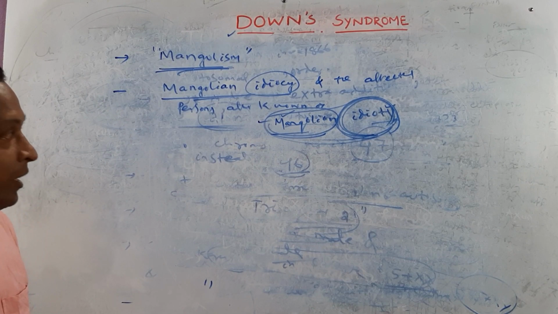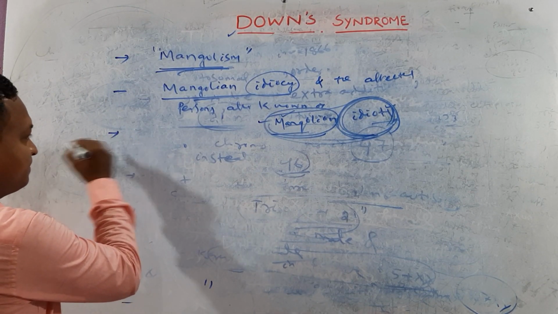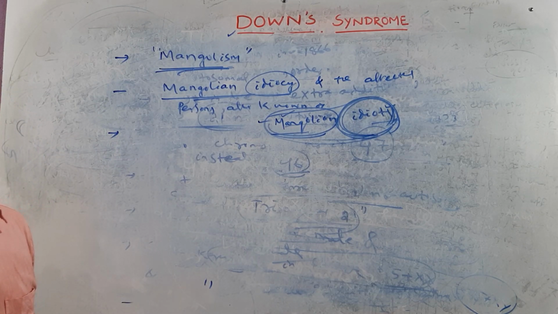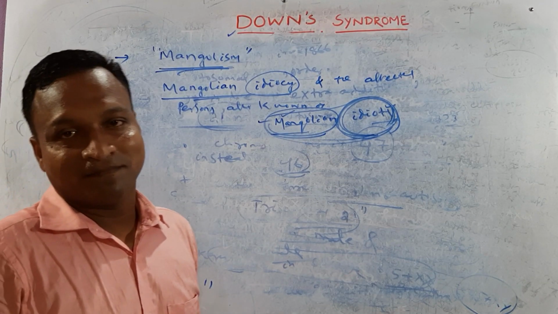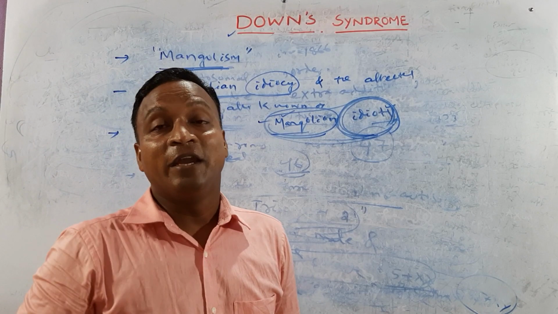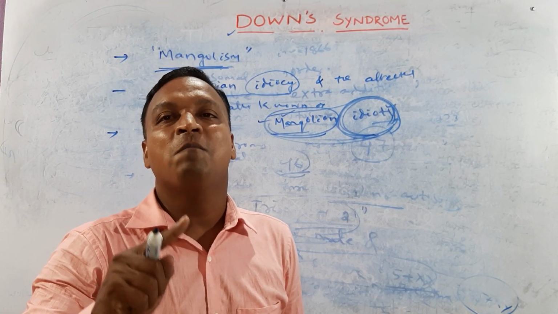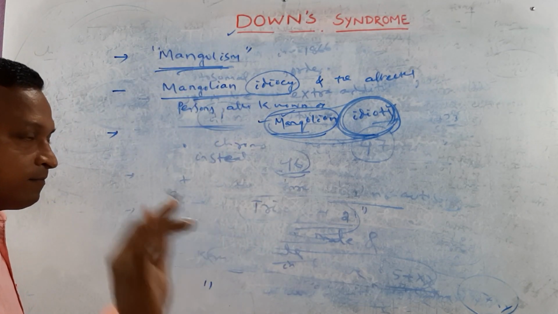Those persons going with Down syndrome, that is basically due to abnormal gametes produced by abnormal meiosis.